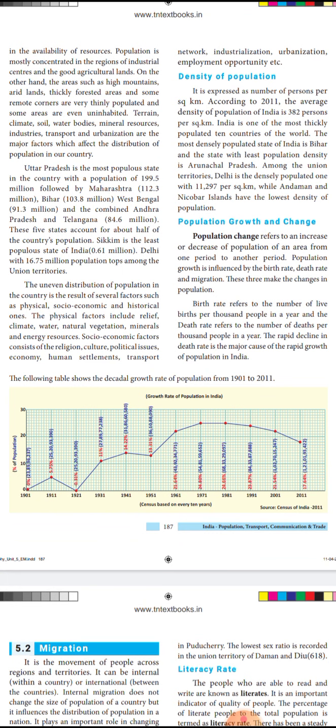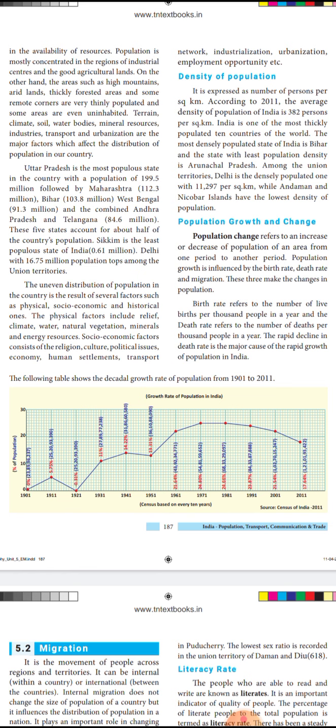So how is this population growing, and how will the changes be there? Population change refers to an increase or decrease of population of an area from one period to another period. They'll have one interval, and in that interval they'll check how much the population has increased or decreased. This population growth is influenced by the birth rate, that is the number of births, death rate, the number of deaths, as well as migration, that is people moving from one place to another. These are the three important factors which influence the population growth in one area.